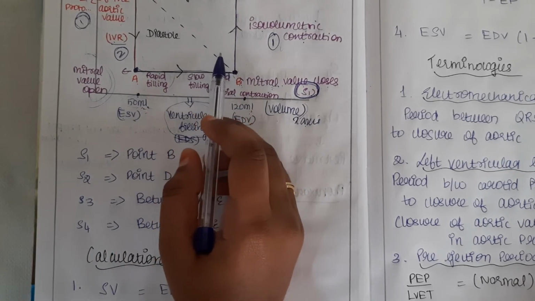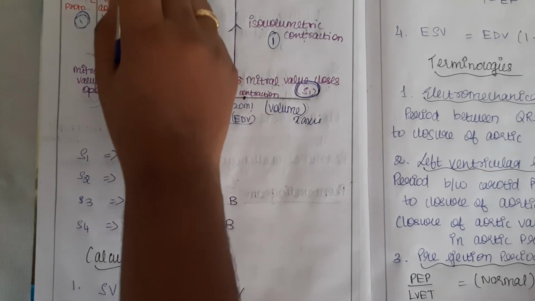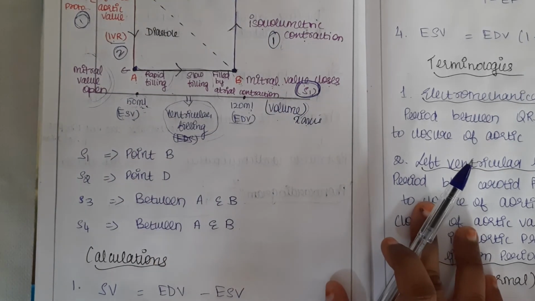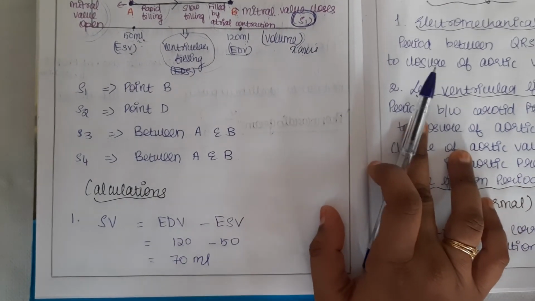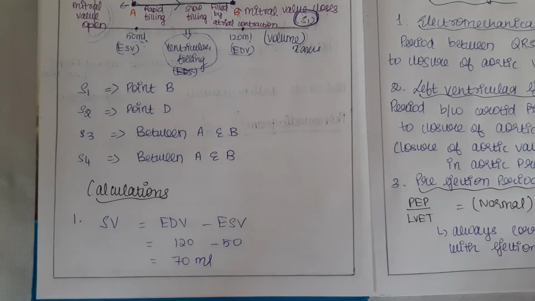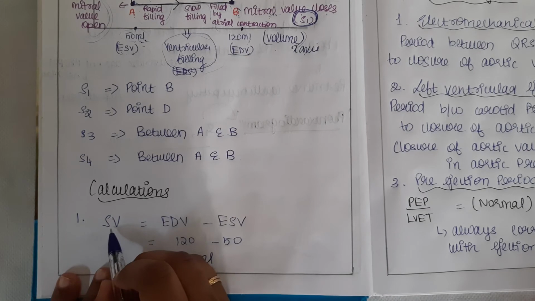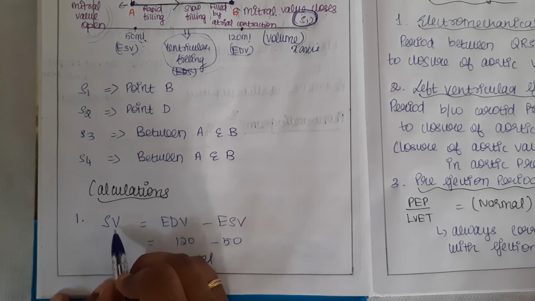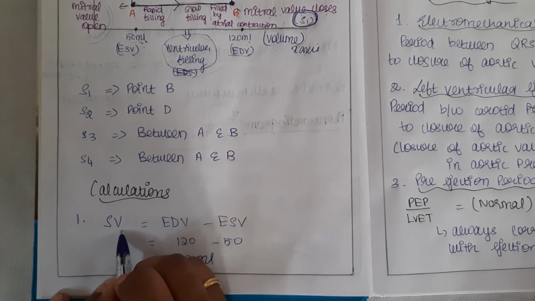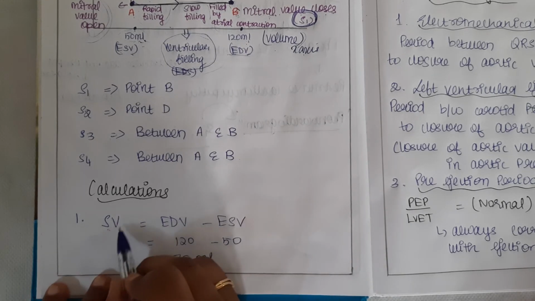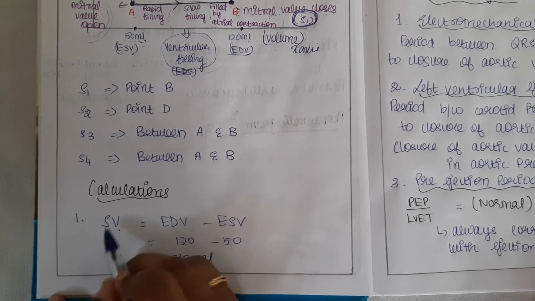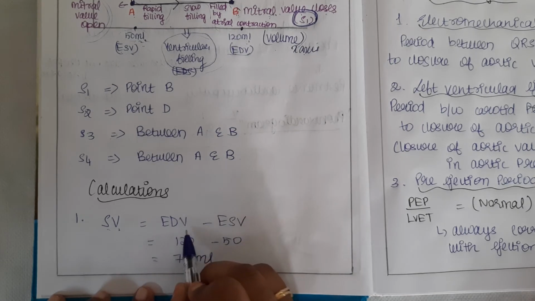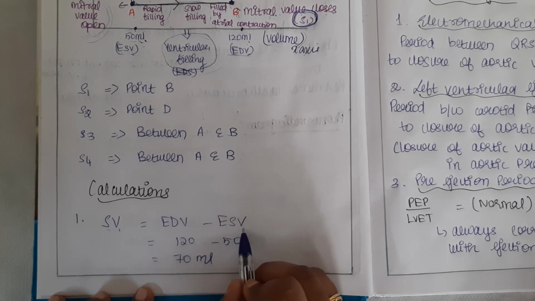The most important thing in this pressure volume graph is calculations. So let's see the calculations. Let's calculate the first calculation, that is the stroke volume. SV in the sense stroke volume. So how to calculate the stroke volume? We would calculate by end diastolic volume minus end systolic volume.